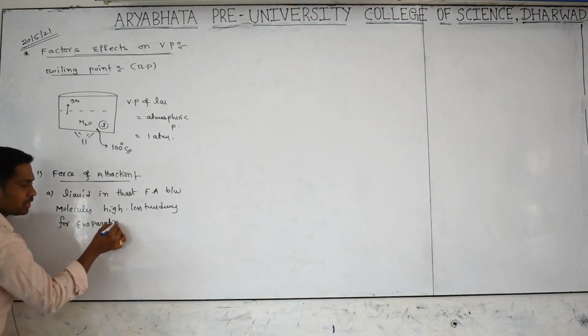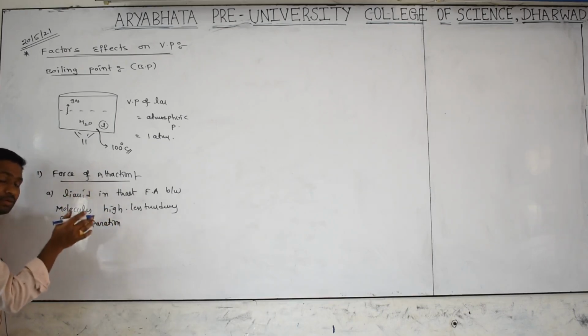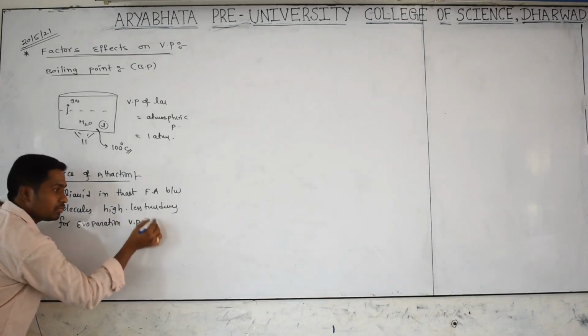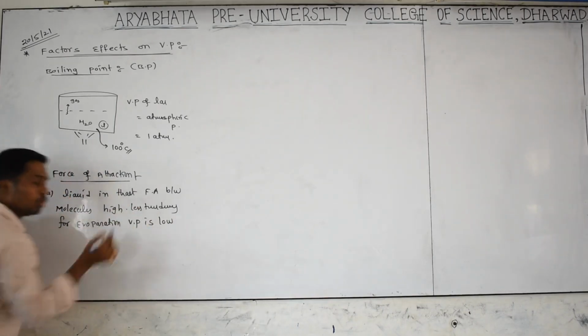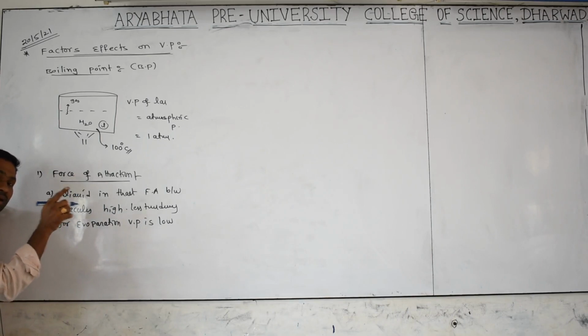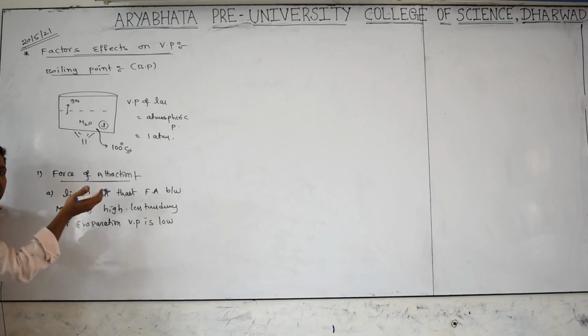Less tendency for evaporation means a smaller amount of gas will be there. Automatically the vapor pressure of that liquid will be low. Vapor pressure is low means that to reach atmospheric pressure requires more temperature, a high temperature. It creates very low pressure, but the temperature required to reach atmospheric pressure will be high.